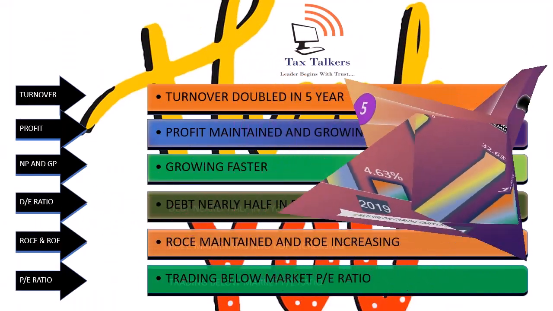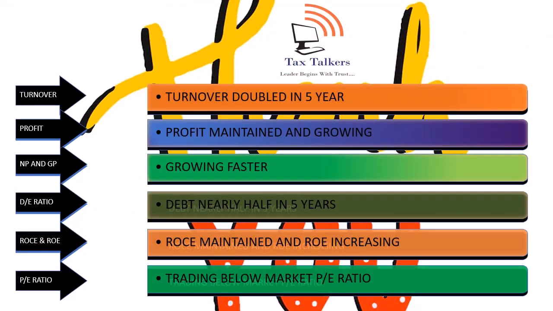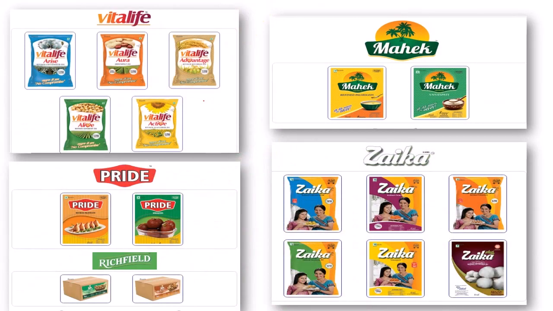Now coming to the summary of all slides, which shows improvement on every factor important to the share price and fundamentals of the company. The main observation is that the company has used shareholders' money in a good way and also repaid a high amount of loan, which not only increased the profit of the company by saving interest on loans. Now comes the special slide in which we show a few major brands owned by the company.